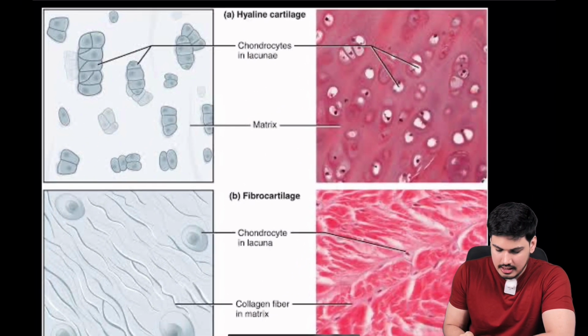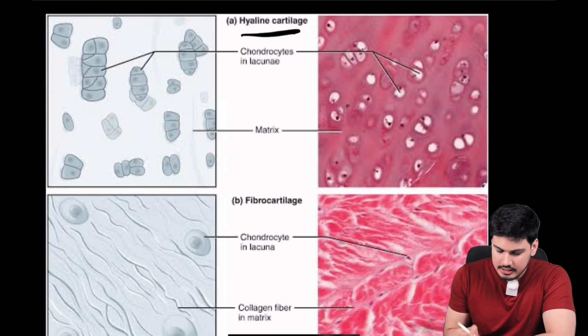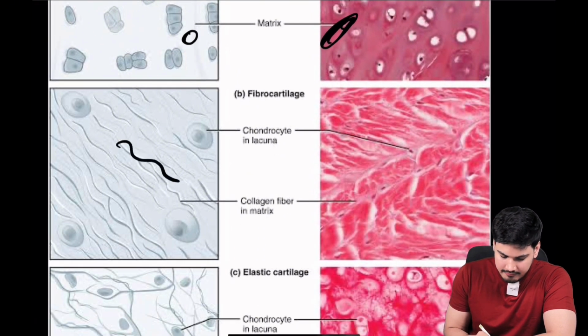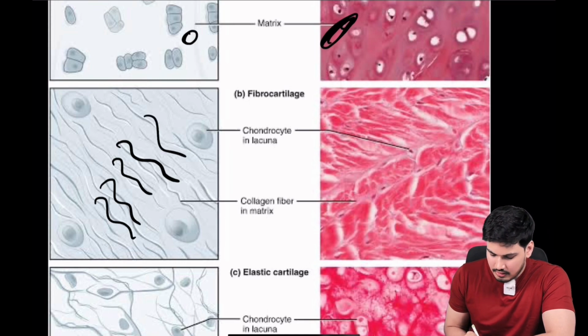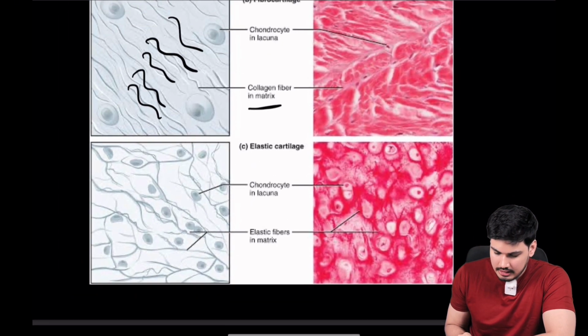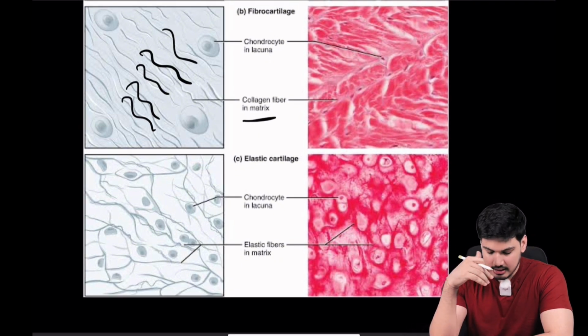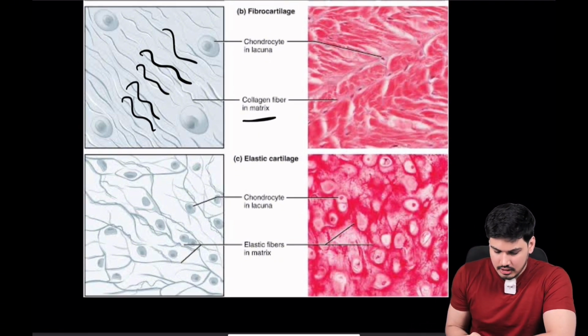So just look at this. Let's look at hyaline cartilage, chondrocytes and lacunae, that is fine. Matrix is homogeneous, see, very glassy. Then look at the fibrocartilage, it still has fibers, है ना, still has fibers. So chondrocytes, collagen, this matrix fiber is there. But if you are having any confusion between fibrocartilage and elastic cartilage, this will clear your confusion. If you see,